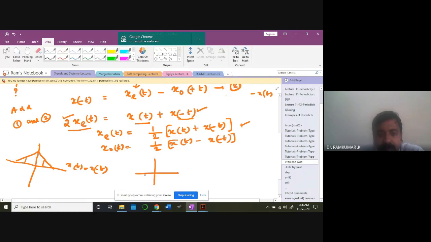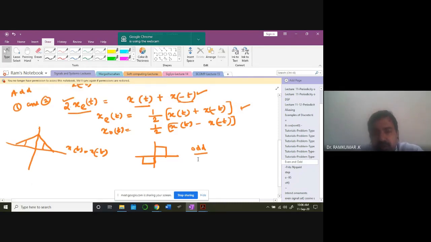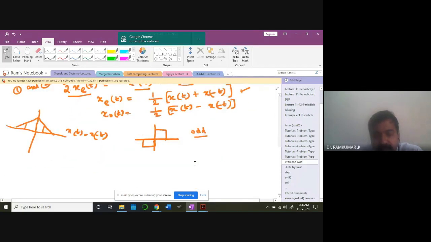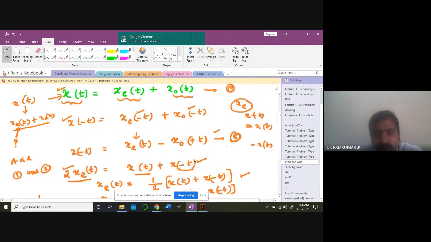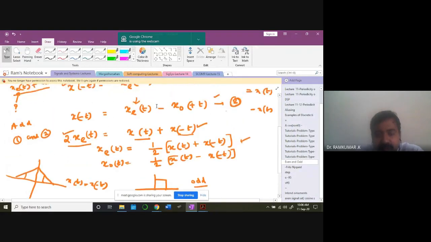For example, look at this waveform. What about this waveform? Odd, sir. Odd, yeah. So you can take up examples and we can understand comfortably. Anyway, I'll be solving some problems, don't worry. Every 2 weeks once, I'll be giving a set of problems for you. Practice on this specific kind of problems we are discussing in the tutorial sessions, so that you can reinforce the ideas and gain clarity. But you have to understand the basics clearly, what we are trying to do.